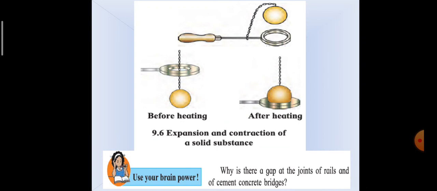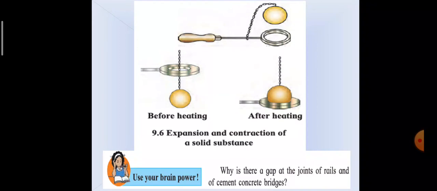Here we have an activity related with expansion and contraction of a solid substance due to heat. The apparatus uses a metal ring, metal ball, a burner. So you are supposed to take a metal ring and a metal ball of such size that the ball just passes through the ring. Heat the ball and check whether it passes through the ring. Now let the ball cool down and check whether it passes through the ring.